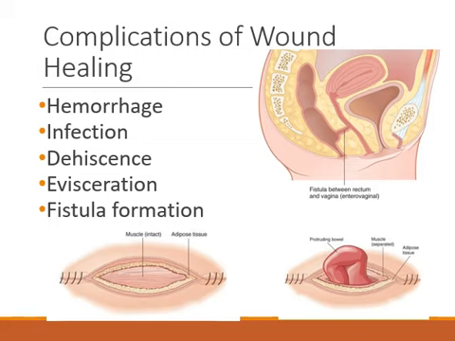The most common sites where fistulas form are between the gastrointestinal and genitourinary tracts. In the picture in the top right corner, you can see a fistula that has formed between the rectum or GI tract and the vagina.